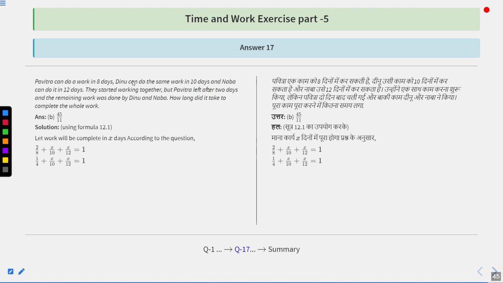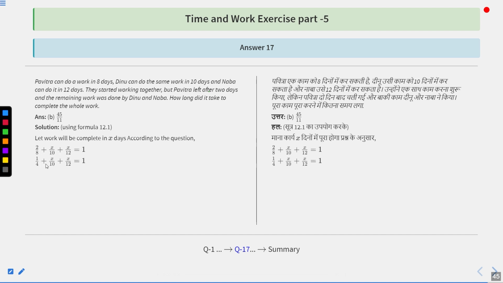Dinu can do the work in 10 days. That means in 1 day, Dinu can do 1 upon 10th part. Dinu has worked for X days. That means in X days, Dinu would have done how much part? X upon 10 part. Naba can do the work in 12 days. That means in 1 day, Naba can do 1 upon 12th part. Total work was completed in X days. That means in X days, Naba would have done X upon 12th part. That should be equal to total work, that is 1 unit.